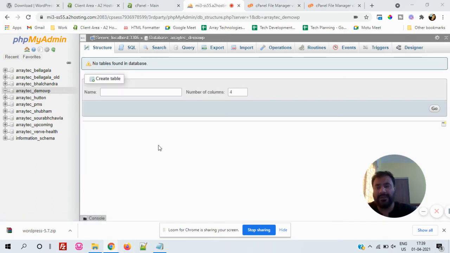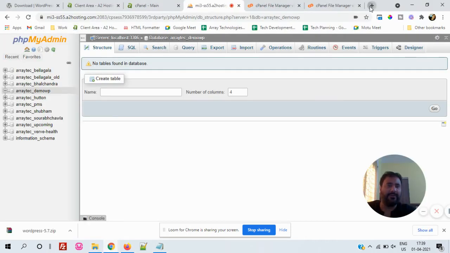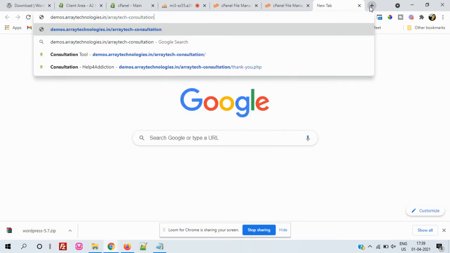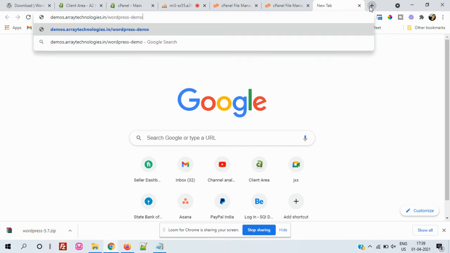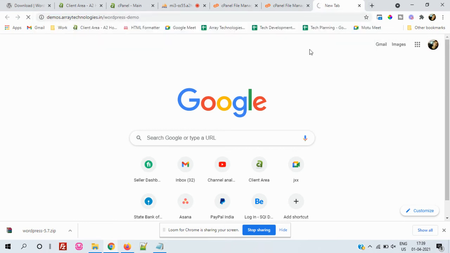Now I will go to the website and we will try to install it. We will access demos dot array technologies, and then here our WordPress demo. This is the folder we created, and here we have extracted all the files. As soon as I hit the site, let's open this. It will come to the WordPress setup. Let's hold for a while.